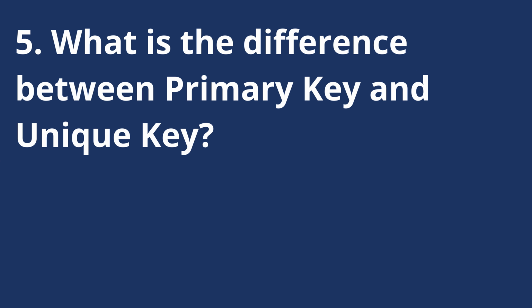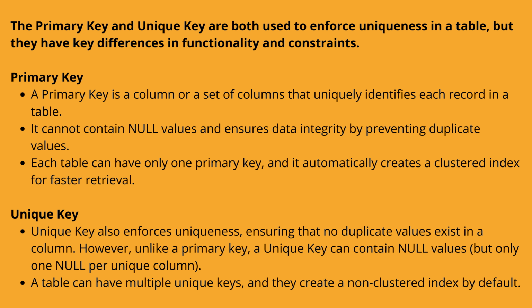What is the difference between primary key and unique key? The primary key and unique key are both used to enforce uniqueness in a table, but they have key differences in functionality and constraints. Primary key. A primary key is a column or a set of columns that uniquely identifies each record in a table. It cannot contain null values and ensures data integrity by preventing duplicate values. Each table can have only one primary key, and it automatically creates a clustered index for faster retrieval.